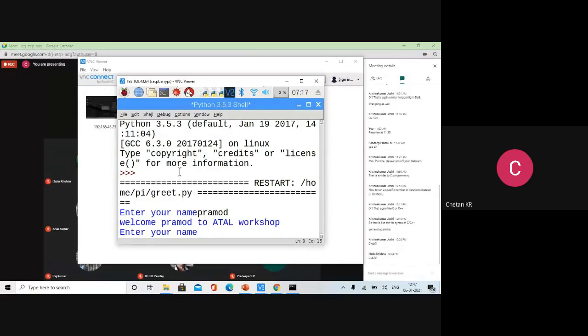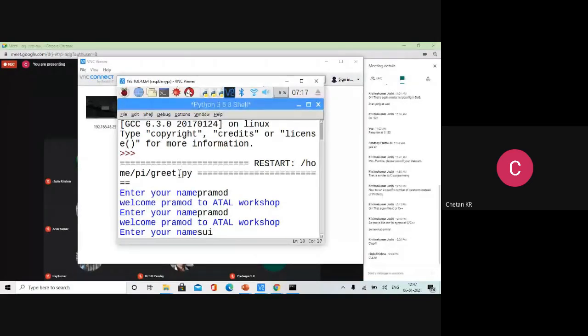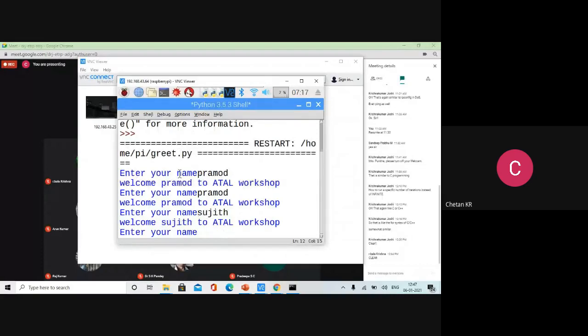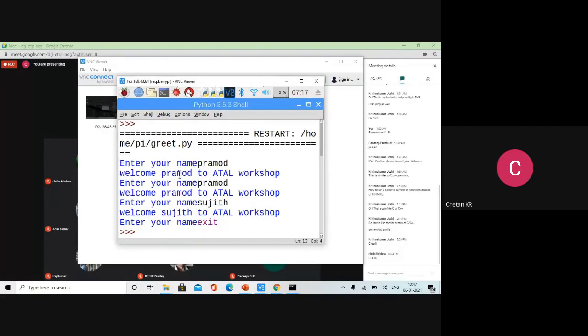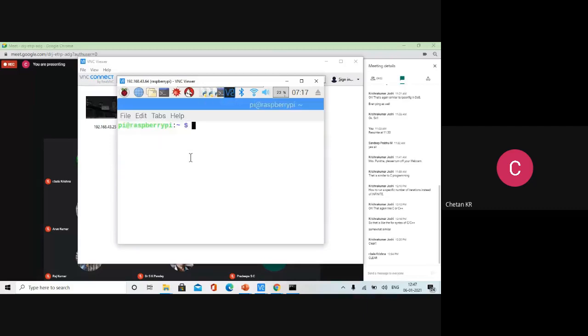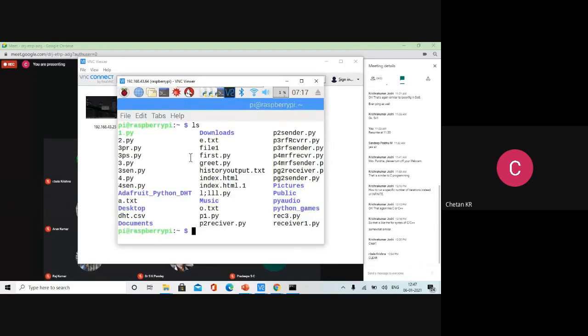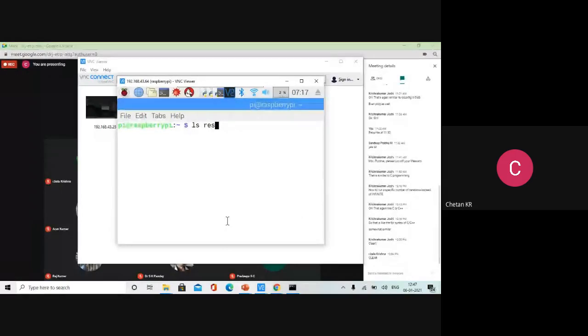Sujit. Exit. Now it is done. The file would have been created. So let us go to the command prompt. What is that file? Result.txt. Is it there? We'll do ls result star. Yes, there is a result.txt. How to display that? Now command knowledge is required. So result.txt. Nothing was written.